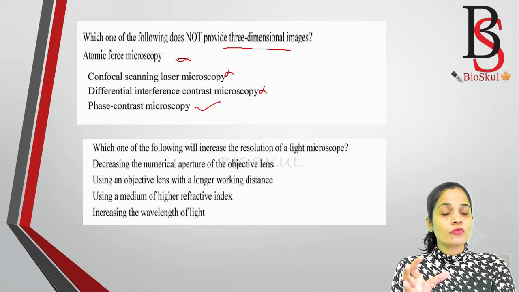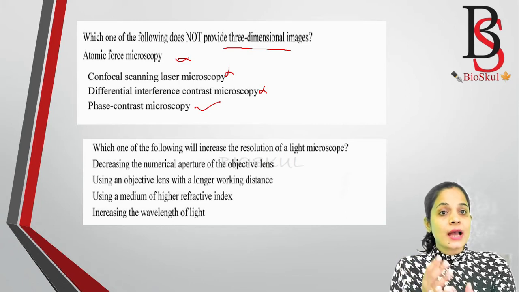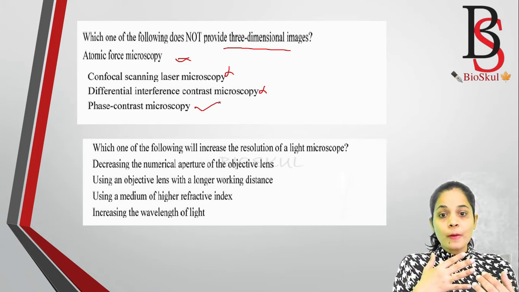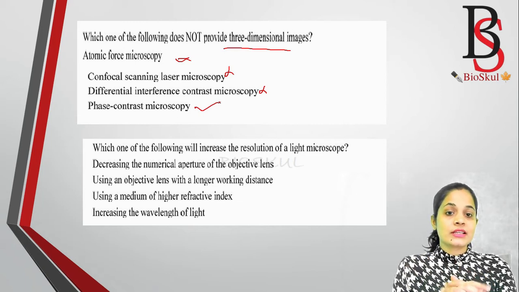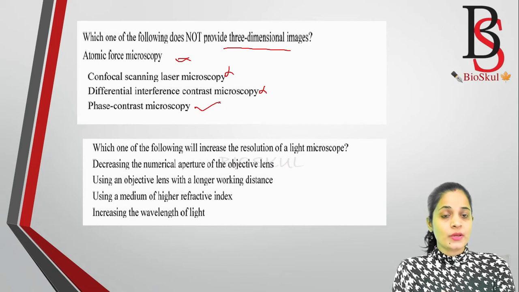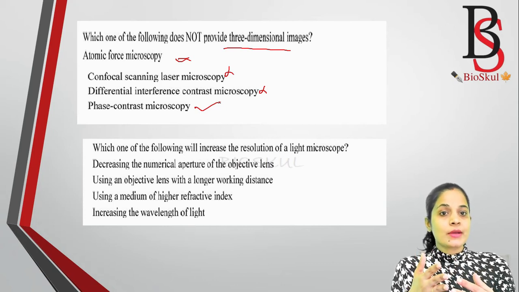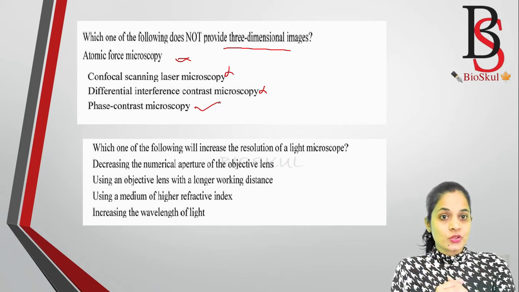It is well known for providing images with high resolution. But if we compare phase contrast microscopy and DIC microscopy, the differential interference contrast microscopy, obviously DIC provides better resolution.